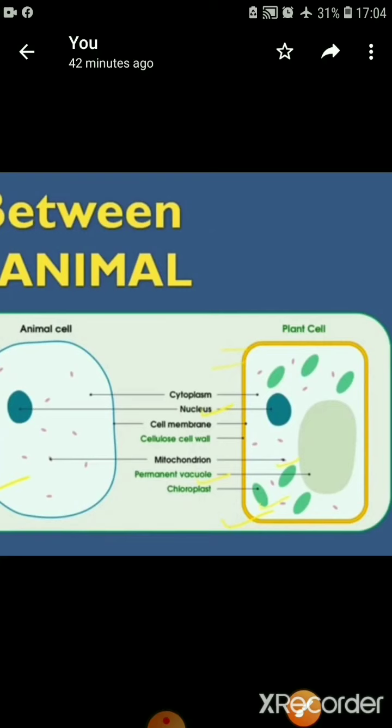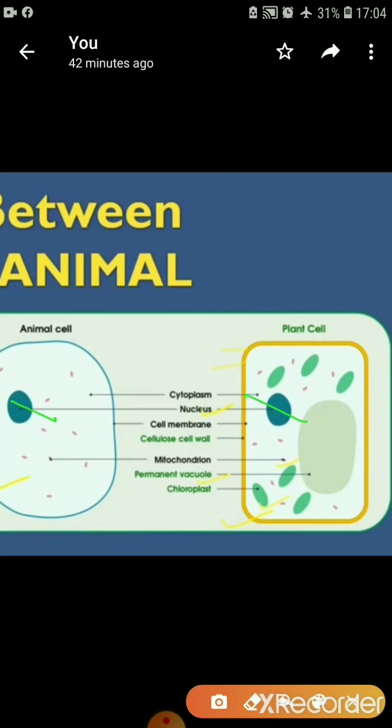Nucleus, same, it is also present in animal cell and plant cell. Then cell membrane, animal cell is having cell membrane as well, plant cell is also having cell membrane. Next is cellulose cell wall. Cell wall only present in plant cell.